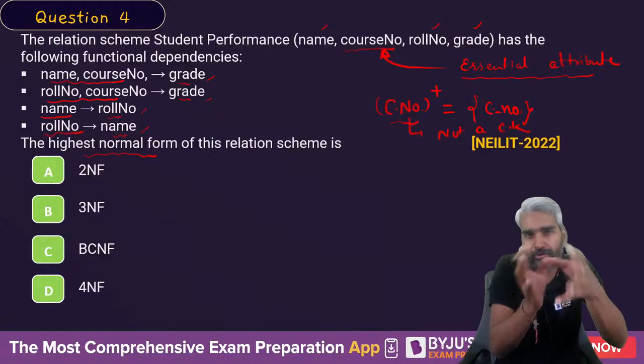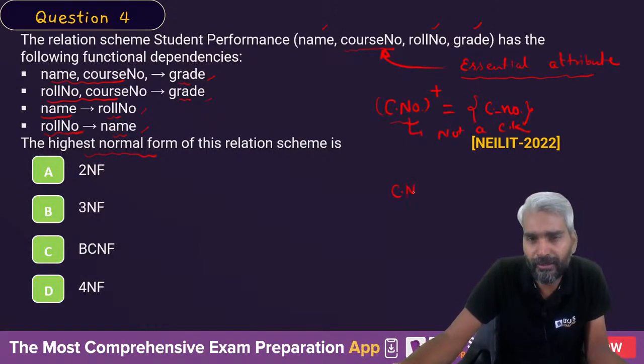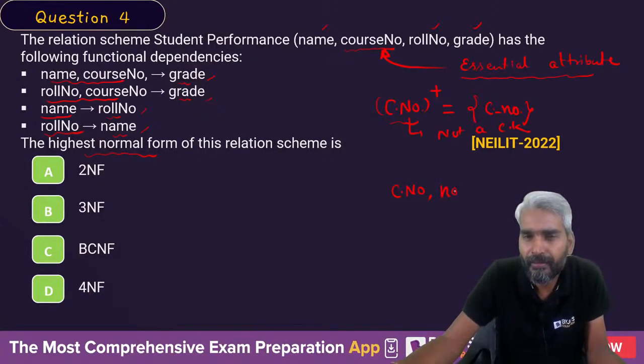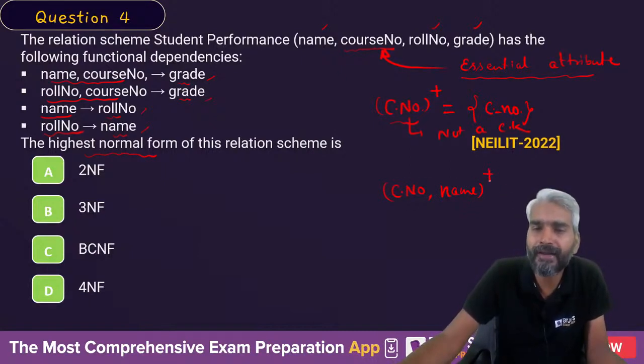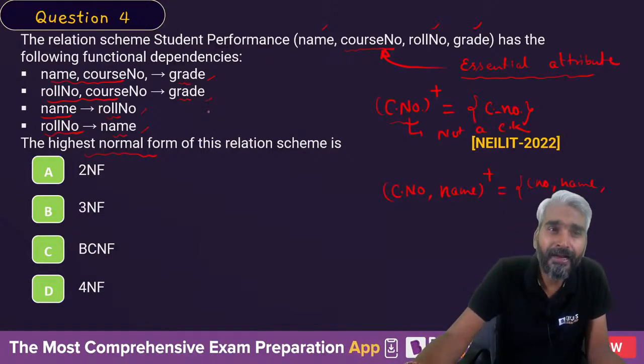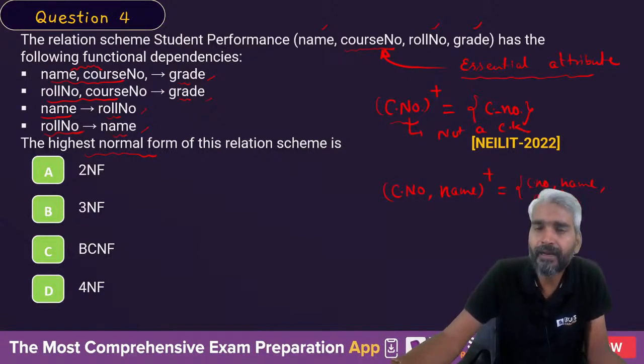So now you will have to think in the form of combination that course number alone cannot define the candidate key. Then perhaps try adding the name along with this course number and try to find the closure. So this time course number can give you the information of course number, name can give you the information of name, and name and course number together can give you the information of grade.